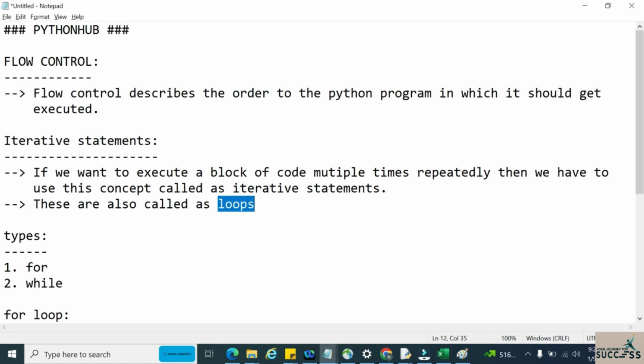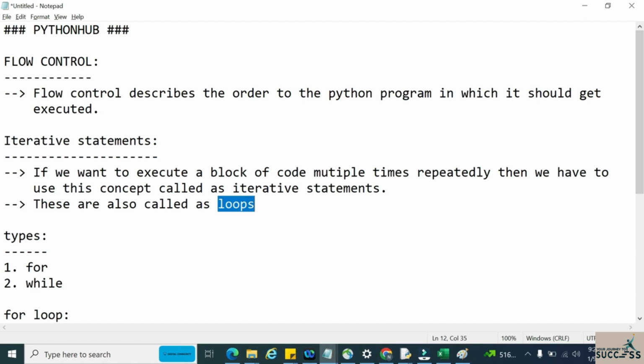Whenever we want to execute our code n number of times, we use this concept called iterative statements, that is, loops.